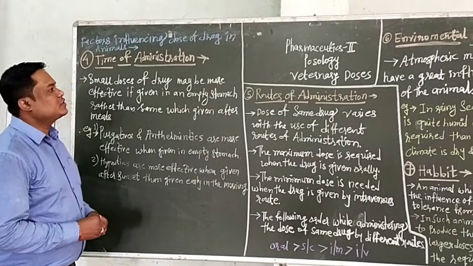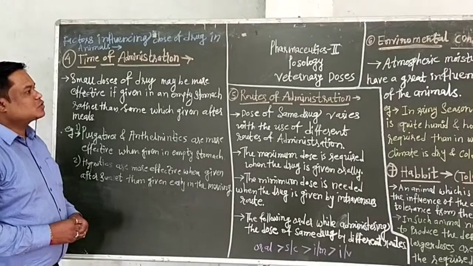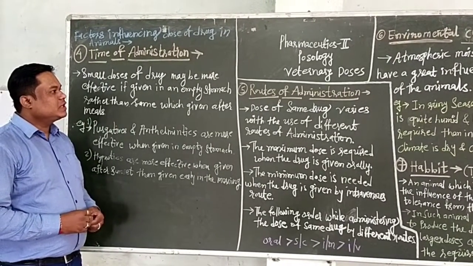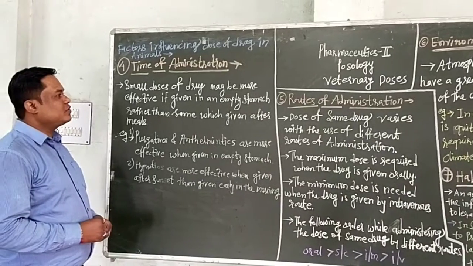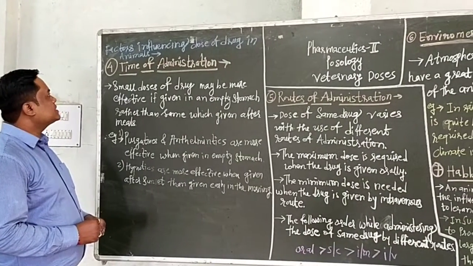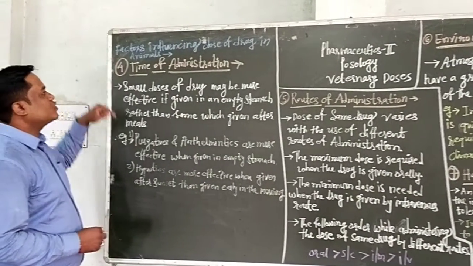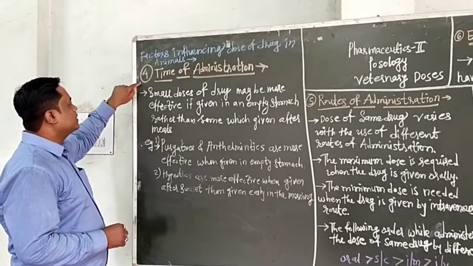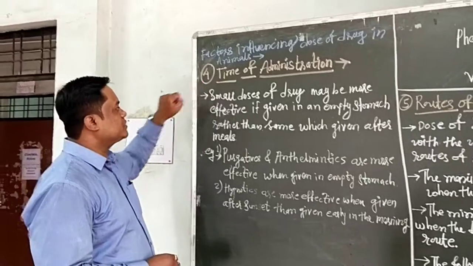Today's subject is pharmaceutics 2, chapter number 3 is posology, and the subtopic is veterinary dose. In this lecture, we have to see the veterinary doses and the factors influencing the dose of drug in animals. The next factor, that is the fourth factor, is time of administration.